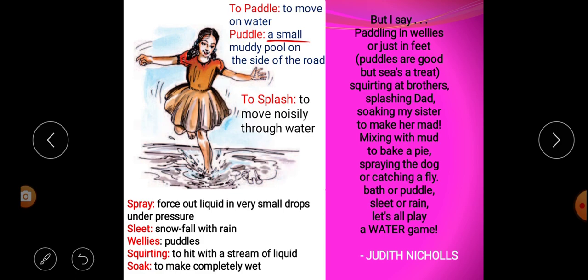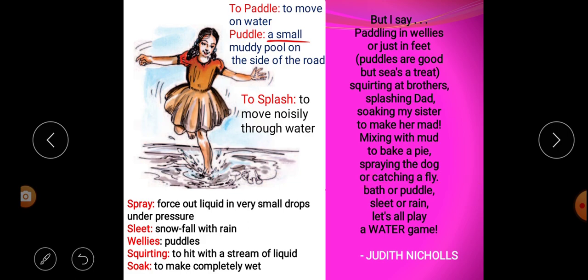Again the poetess says that water is used for what? Mixing with mud to bake a pie, or to make some bread or cake and dry it under the sunlight. And also the poetess says water is used for spraying the dog or catching a fly.